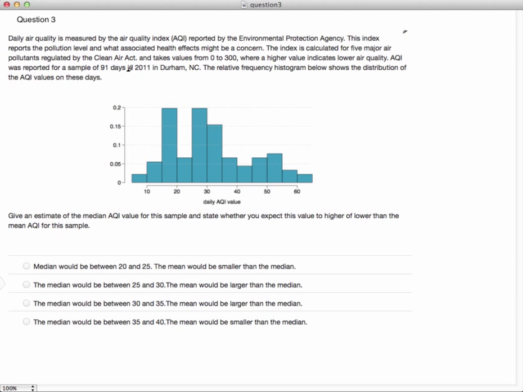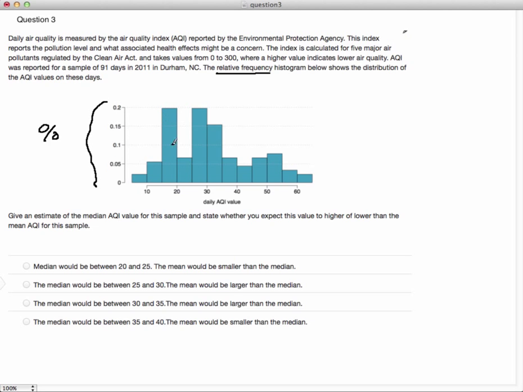AQI was reported for a sample of 91 days in 2011 in Durham, North Carolina. The relative frequency histogram below shows the distribution of air quality index values on these days. Okay, key thing here, this is a relative frequency histogram, which means that the y-axis is given in percentages, actually in decimal values, but those are percentages.